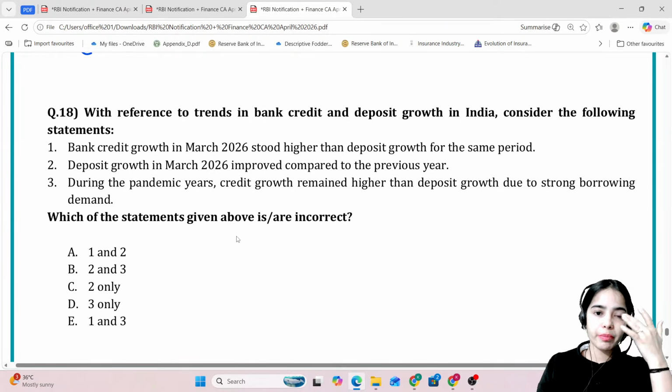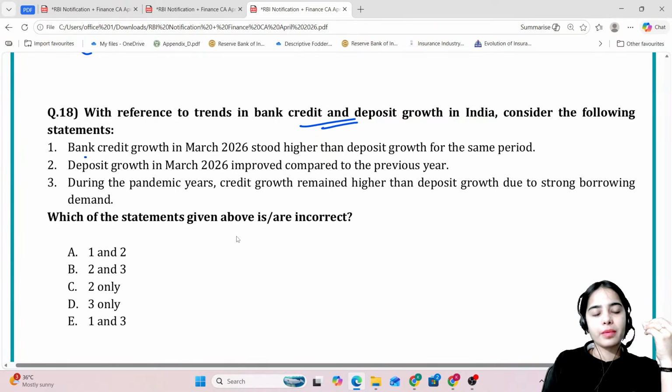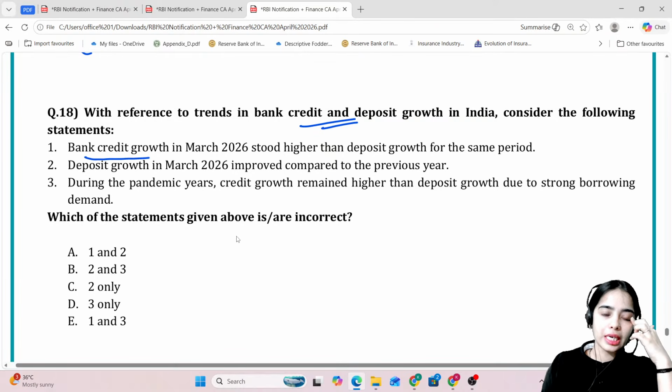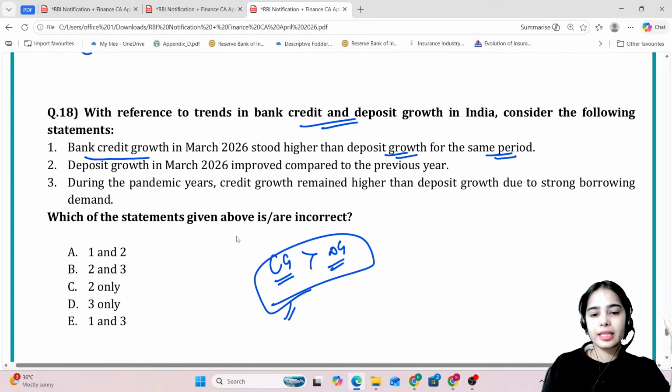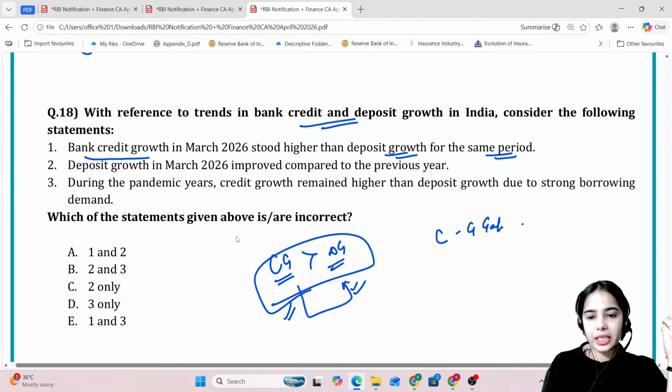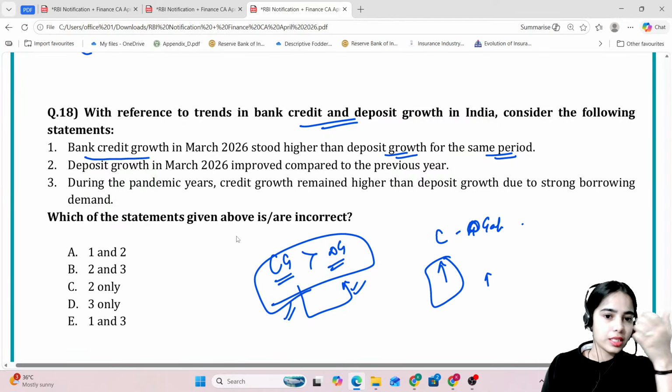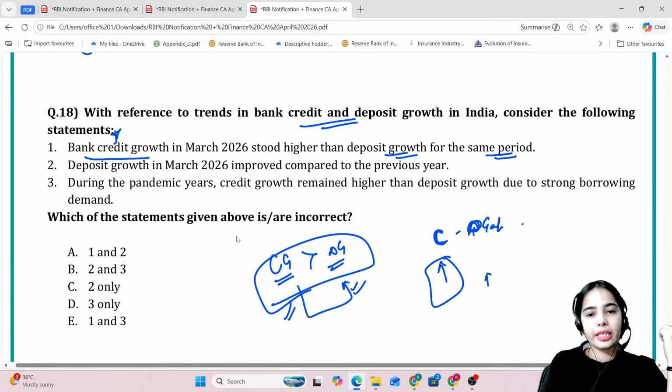With reference to trends in bank credit and deposit growth in India, consider the following statements. The bank credit growth in March 2026 stood higher than the deposit growth for the same period. So yes, recently the credit is growing faster than the deposit growth. There is a credit growth gap that is generated as the credit is growing faster than the deposit.